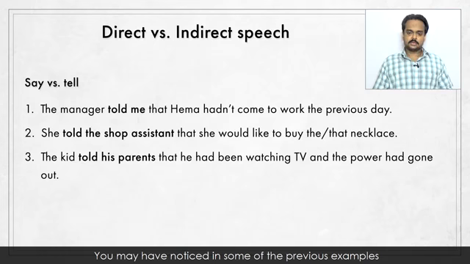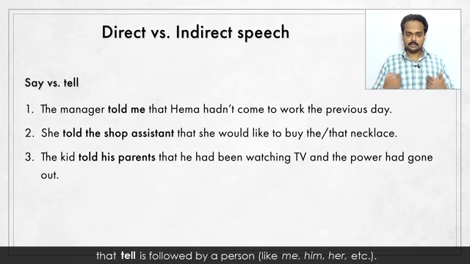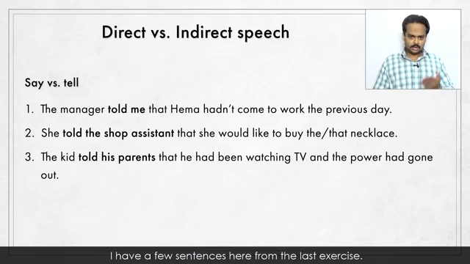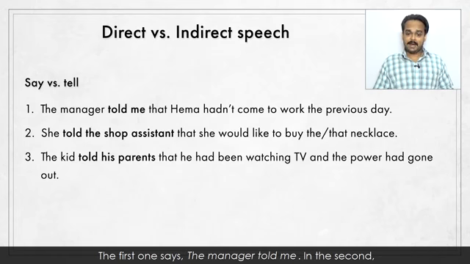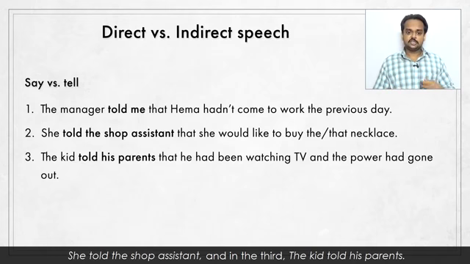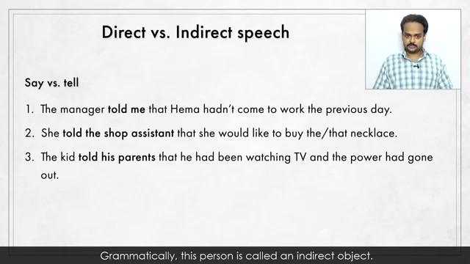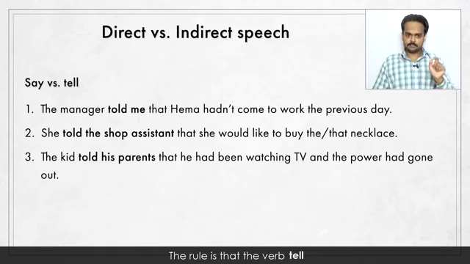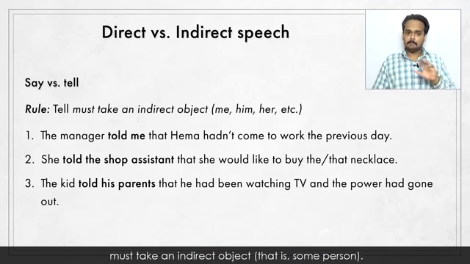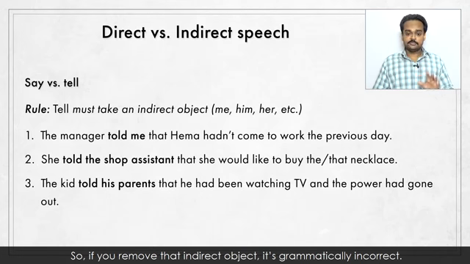You may have noticed in some of the previous examples that tell is followed by a person, like me, him, her, etc. I have a few sentences here from the last exercise. The first one says, "The manager told me." In the second, "She told the shop assistant." And in the third, "The kid told his parents." Grammatically, this person is called an indirect object. The rule is that the verb tell must take an indirect object, that is, some person. So if you remove that indirect object, it's grammatically incorrect.